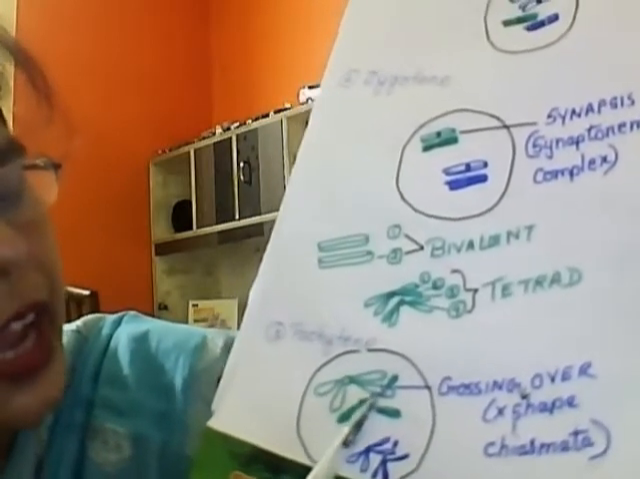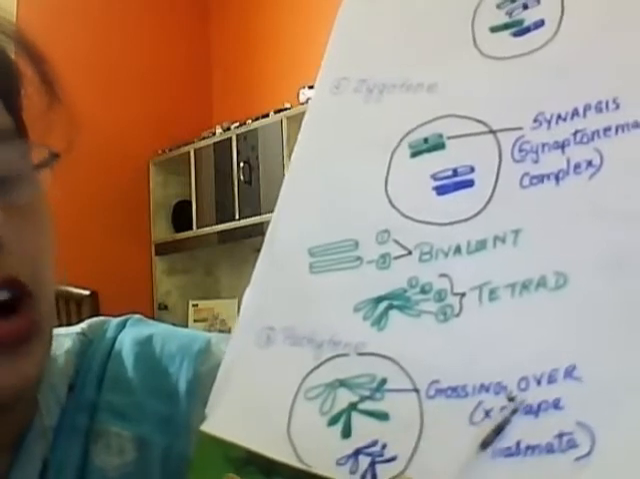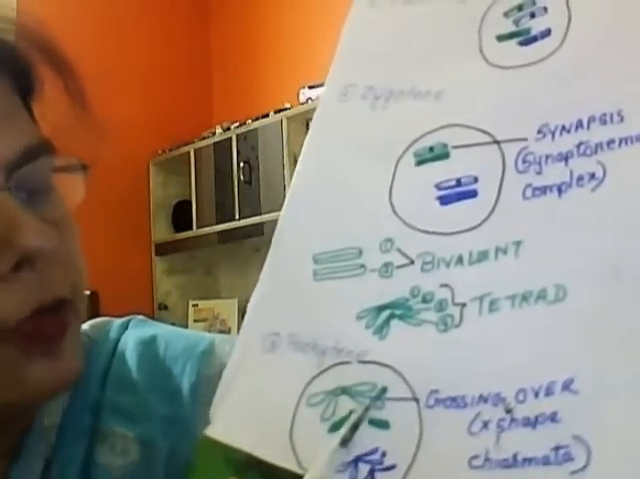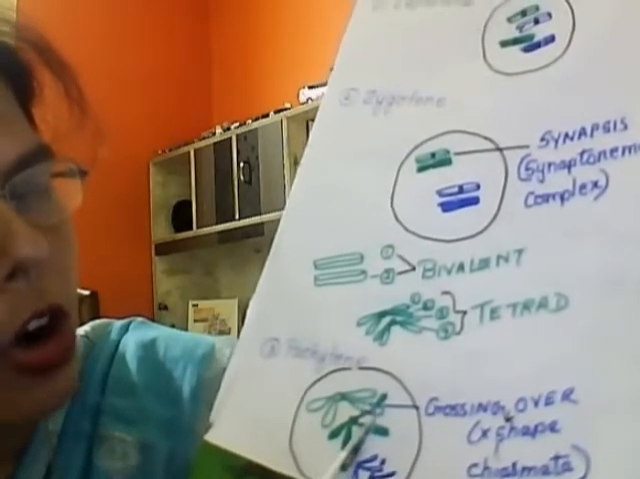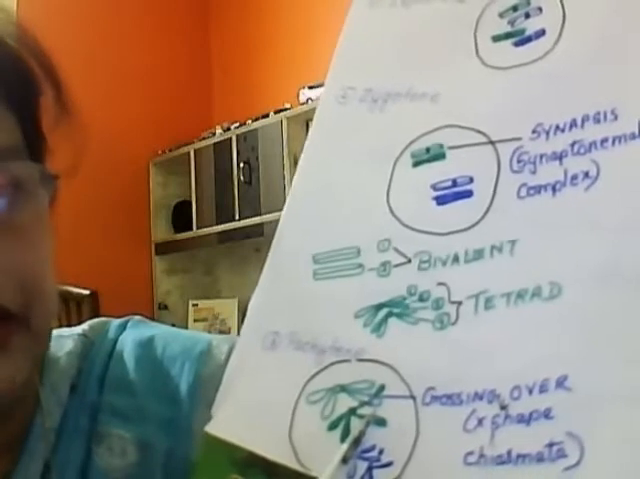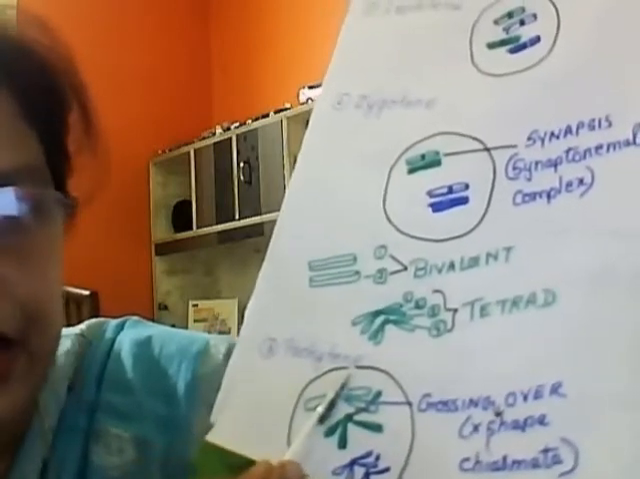So when they are joined in this pattern, it is said that in them the crossing over has started. And crossing over means what? The point where they have come in contact, here the exchange of the genetic material takes place. So crossing over starts in the Pachytene stage.